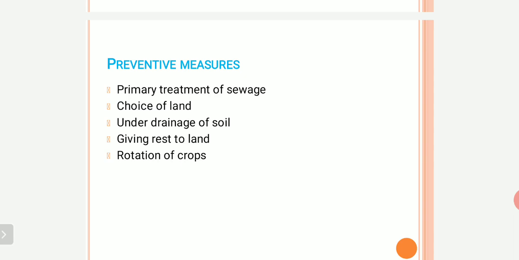Next is choice of land. I already told you what type of land to choose. If there is sandy soil, there will be no anaerobic conditions, but if it is clay soil, then there will be anaerobic conditions. Now, under drainage of soil. Under drainage means we have to provide some under drains below the field, so that the excess water accumulated is collected in these pipes and we can dispose of it to some other area. There will be no anaerobic conditions there.